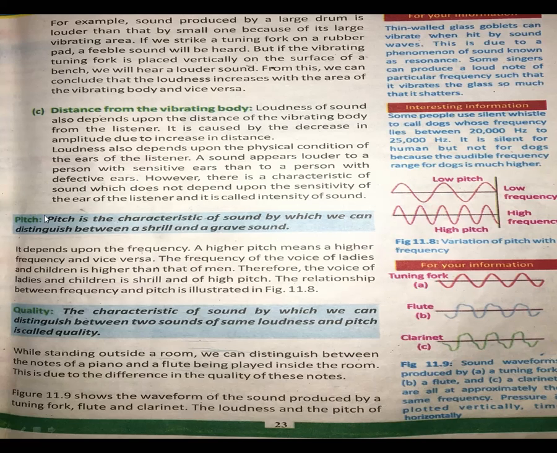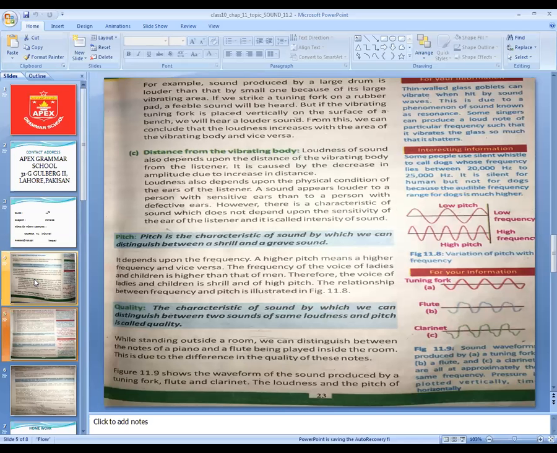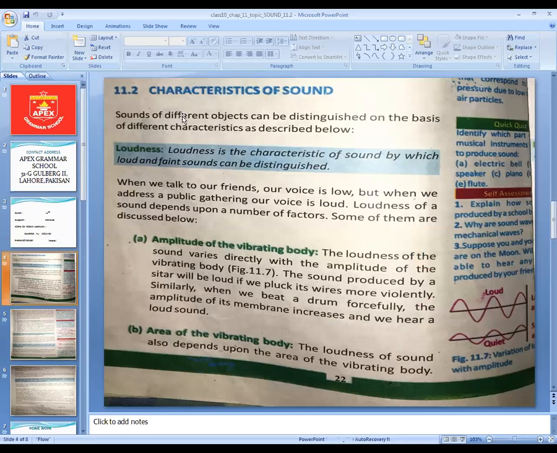So far we studied loudness. Definition of loudness: loudness is the characteristic of sound by which loud and faint sounds can be distinguished. We can distinguish between the loud and the faint. Faint means a very delicate sound, a very low sound. Loudness is the characteristic of sound by which loud and faint sounds can be distinguished.